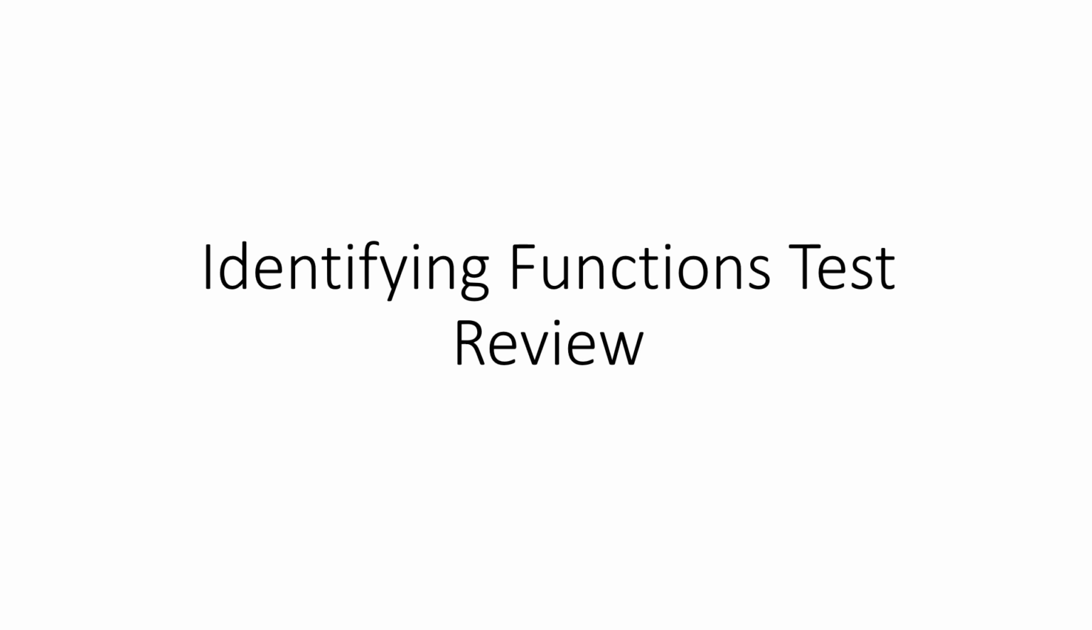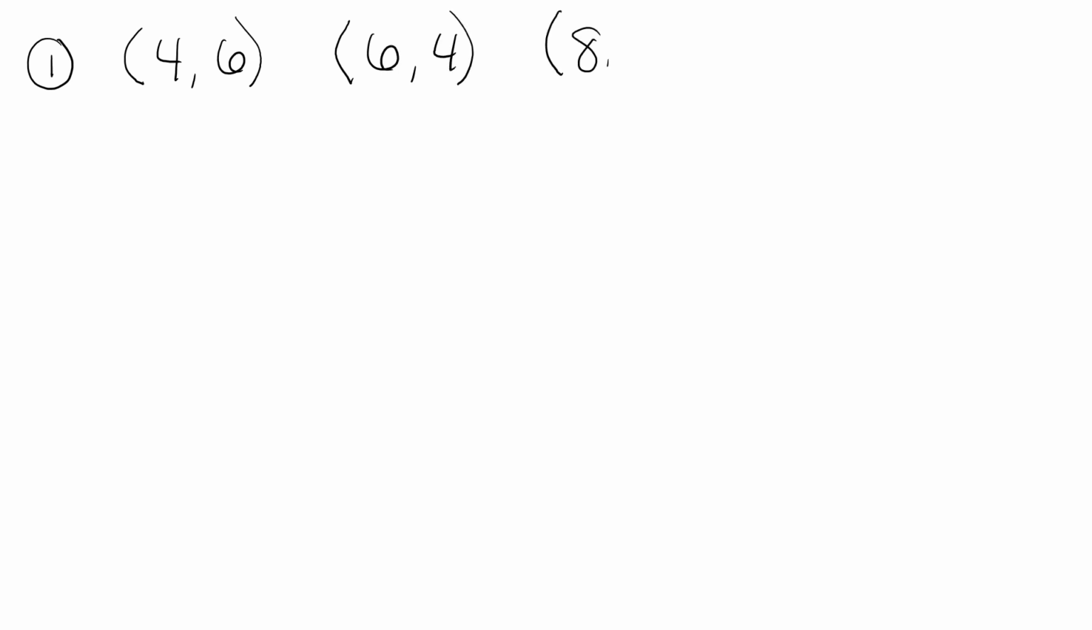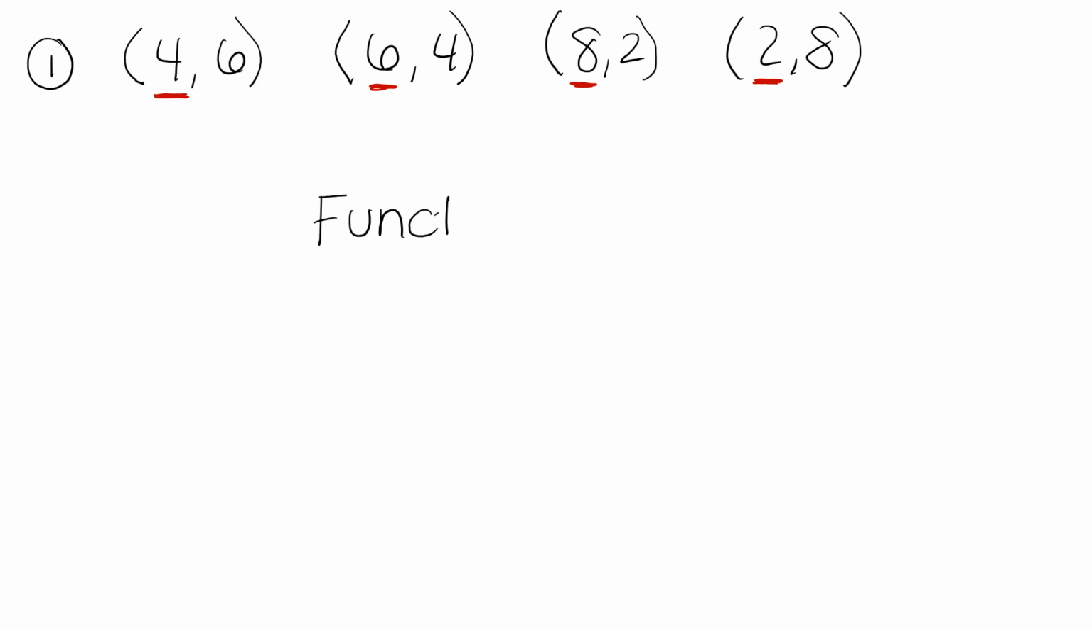This video is over identifying functions test review problems. For problem number 1, we have the points (4,6), (6,4), (8,2), and (2,8). When we're looking at points, we look at the x value, which is the first number: 4, 6, 8, and 2. Those are all different numbers. They're only used once, and so number 1 is a function.